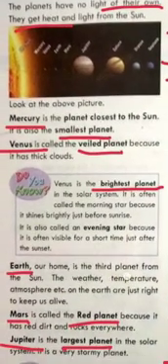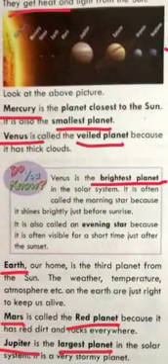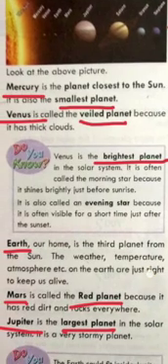Next, our planet is Earth. Earth, that planet on which we are living. Earth is the only planet where life is possible. Why? Due to the right temperature, weather and atmosphere. So Earth is the third planet where life is possible.